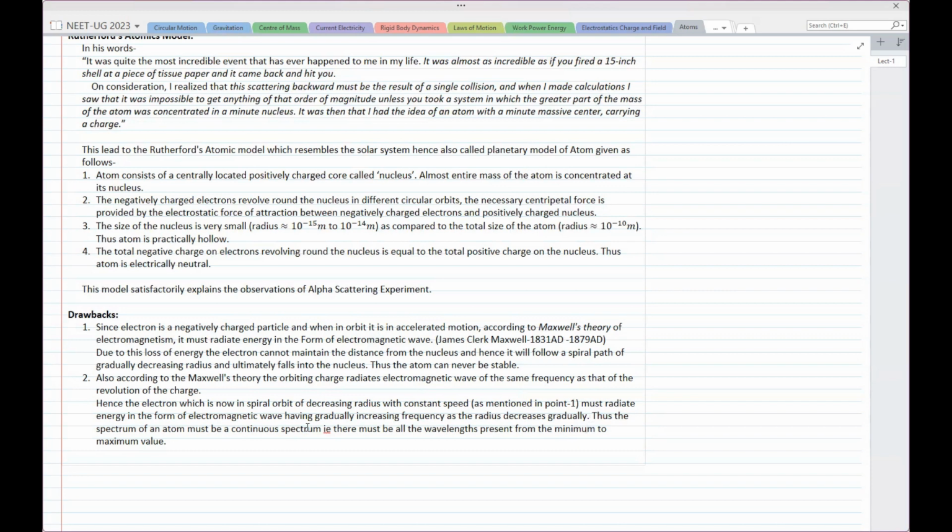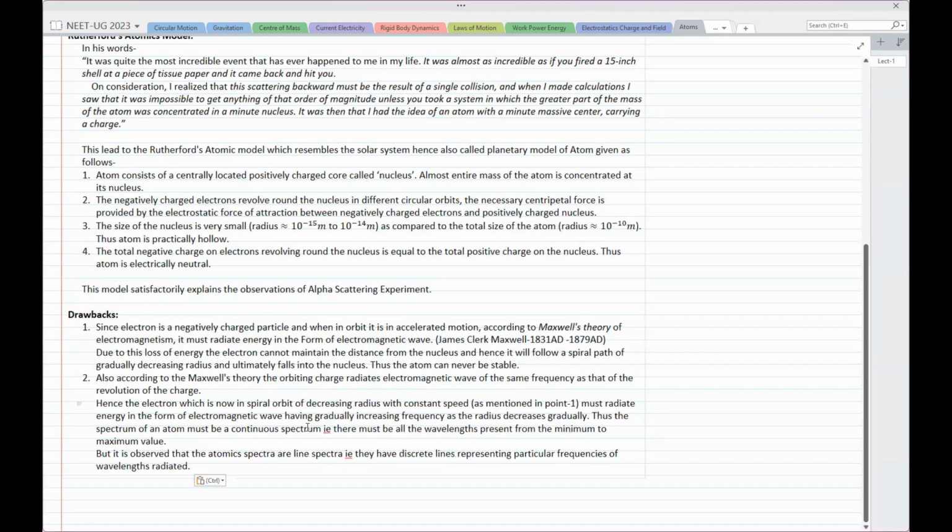That means there must be all wavelengths present from minimum to maximum. Now this is what we predict using Maxwell's theory or applying Maxwell's logic to this electron. But it is observed that atomic spectra, means spectrum of atoms, different, each atom के लिए अगर आप check करोगे, are line spectra. Okay, so that means they have discrete lines representing particular frequencies or wavelengths radiated. So you don't see all the wavelengths like this.